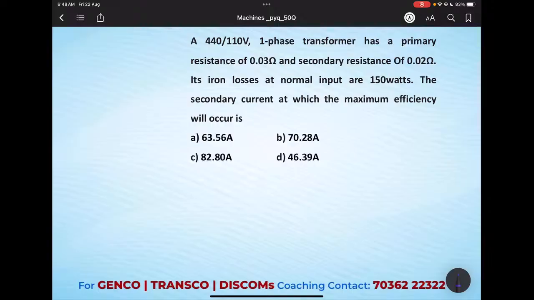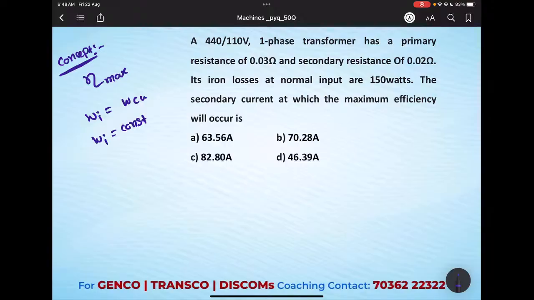First of all we need to understand the concept of this question. The concept is calculating maximum efficiency. At maximum efficiency, iron losses equal the copper losses. Iron losses are constant at any load.